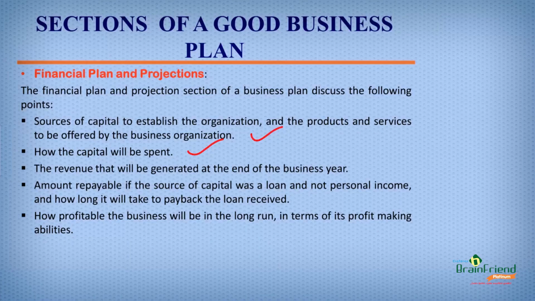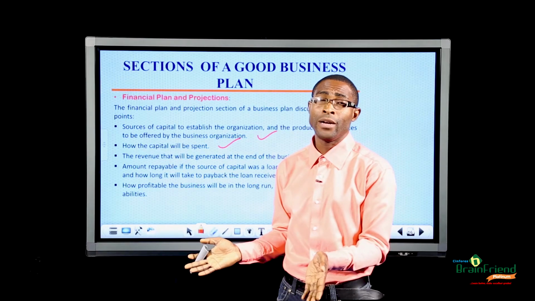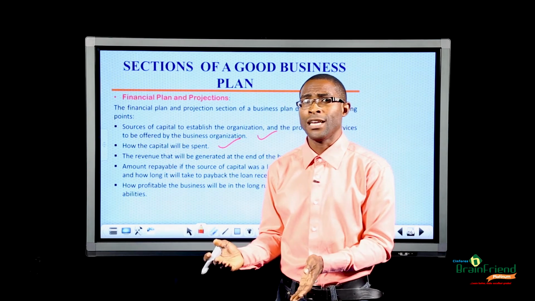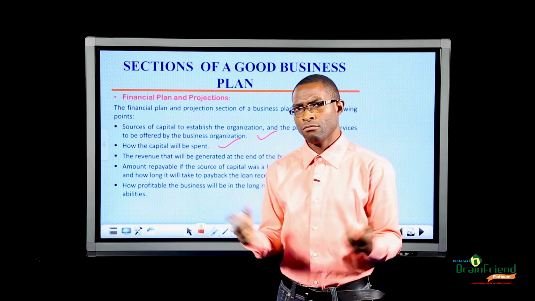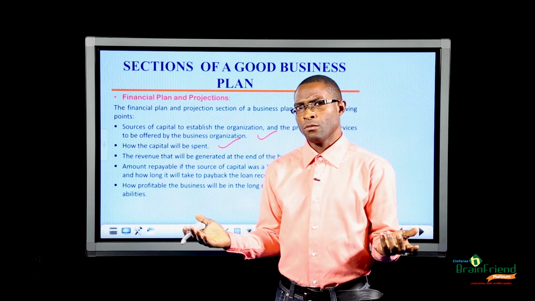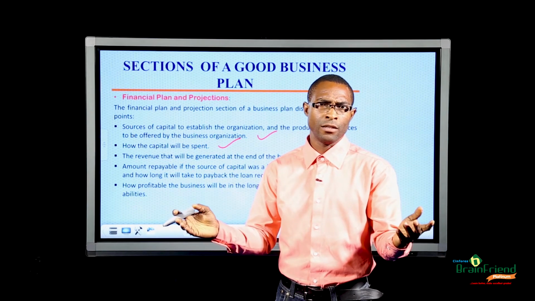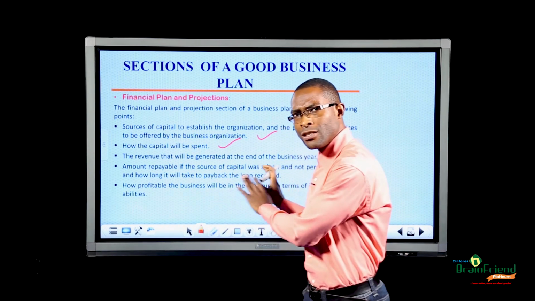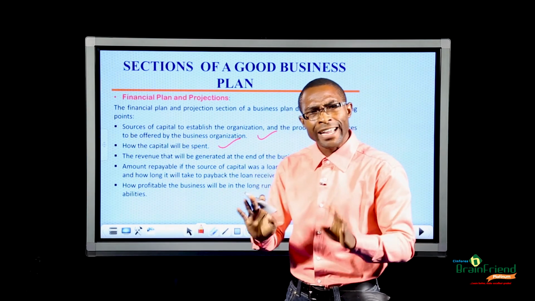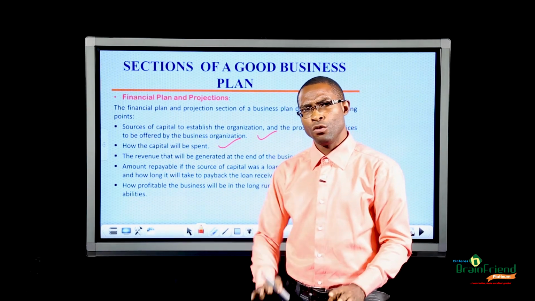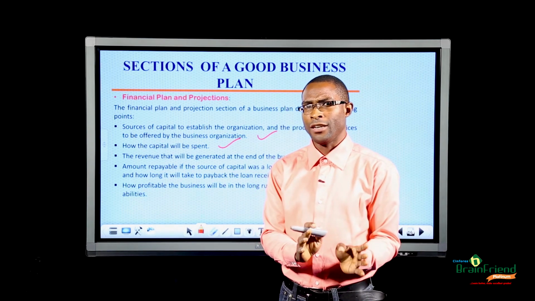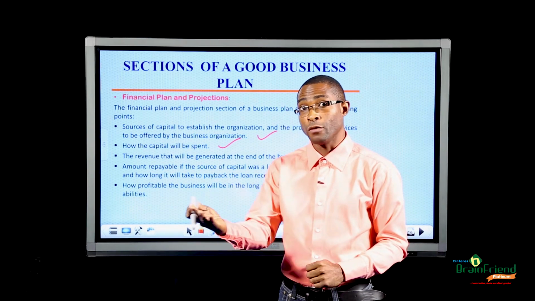The third point the financial plan tries to capture is the revenue that will be generated at the end of the business year. So here I am producing my juice, and I say I want to sell it at 1,000 naira per can. And I am looking at my customer base to be within 100 persons. So I am going to tell this section of the business plan that at the end of the business year, I should have 100 times 1,000 naira as my revenue from selling juice.